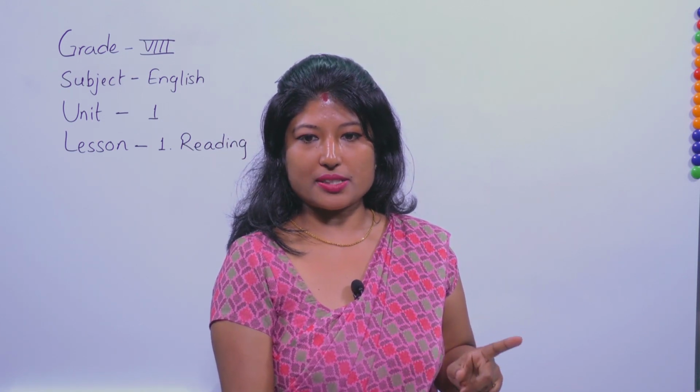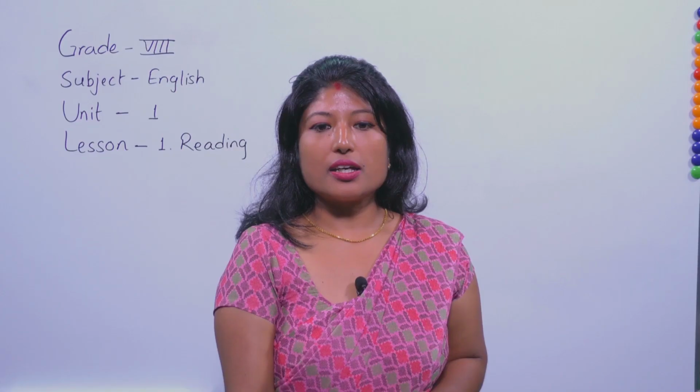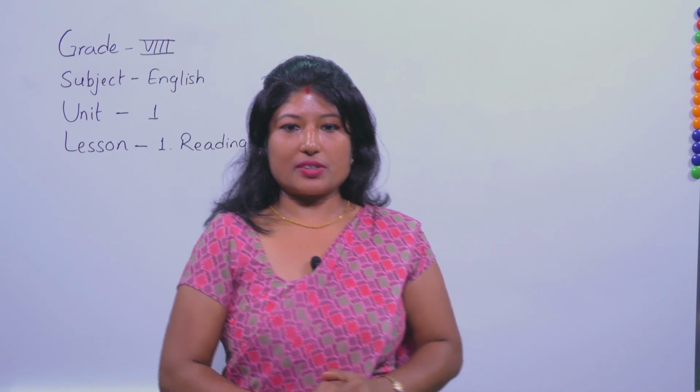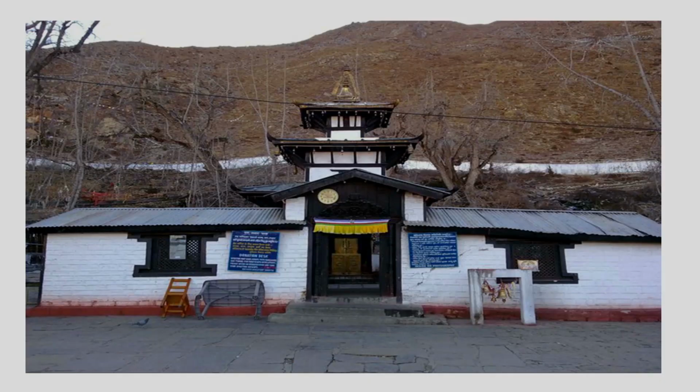These are examples: Manang, Mustang, Gorkha, Kathmandu Valley, Lumbini, Khotang, Halesi. I forgot to tell you. You can list out many more. This sketch is given in your book as well, right? Have you recognized which place it is? I have brought the color one as well.